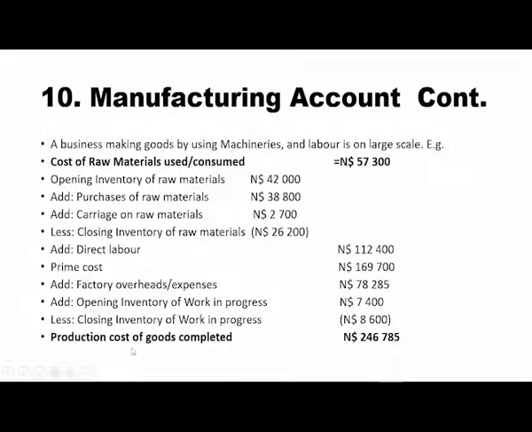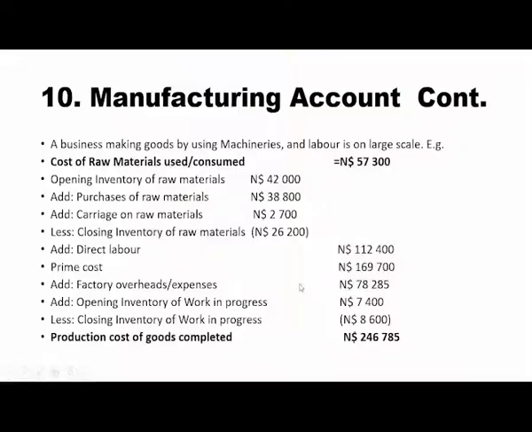Then you get the production cost of completed goods of 246,785. So you need to understand the steps. First you calculate the cost of raw materials consumed, add your direct labor, then you get prime cost. To prime cost, you add all factory overheads.